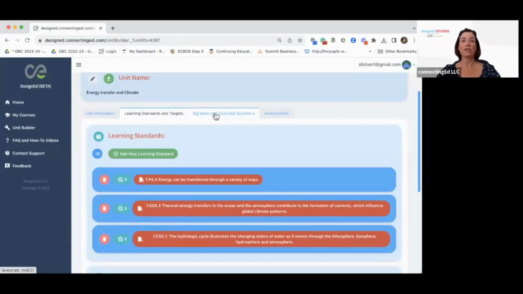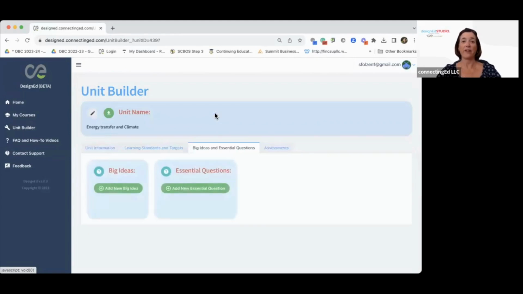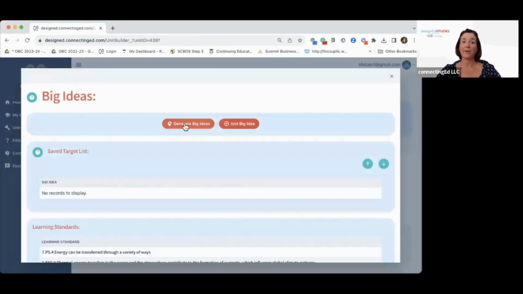Now remember, we're just building the foundation for the unit here. Best practice tells us that we want big ideas and essential questions because big ideas and essential questions help students to make connections. It engages them to see how their learning is growing as they're moving through a unit. We are going to add new big ideas. We're going to come up here.